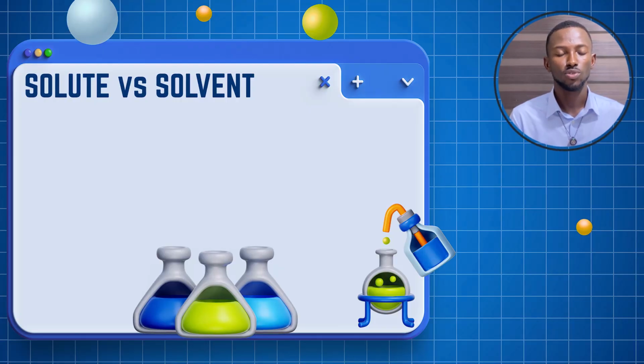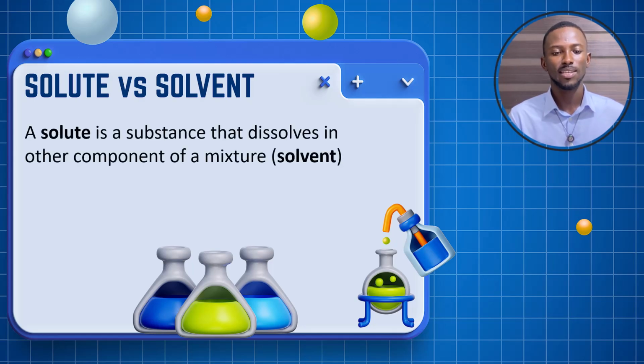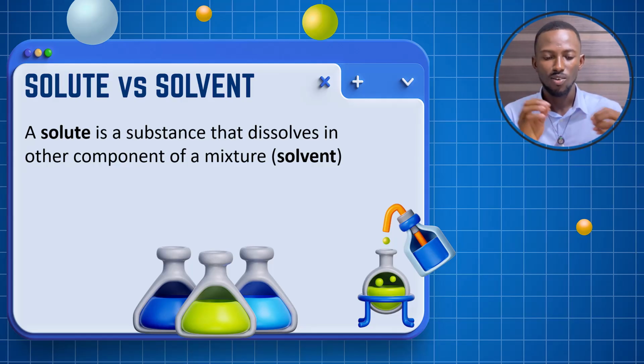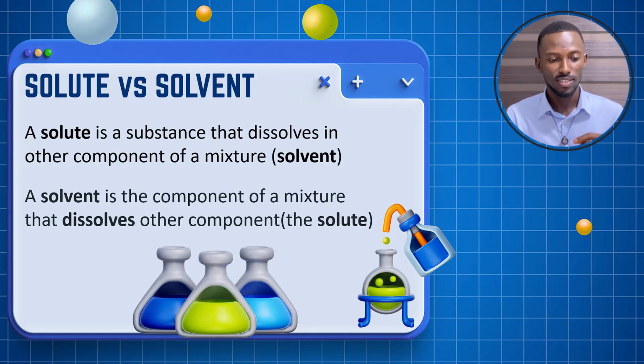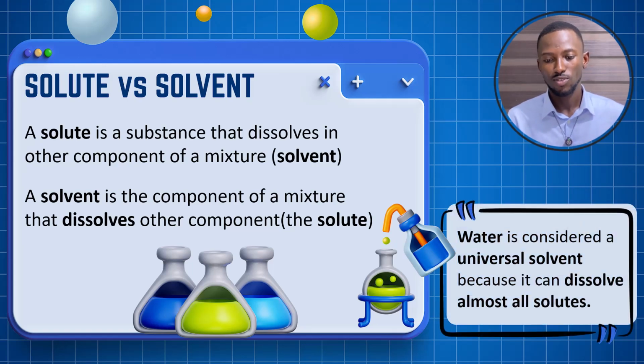Let's talk about solutes and solvents. Perhaps our last subtopic. A solute is a substance that dissolves in other components of a mixture, like the solvent. So a solute dissolves in a solvent. Any substance that dissolves in another component of a mixture is a solute. And a solvent is the component of the mixture that dissolves other components. The components that dissolve are the solute. So take note of this.